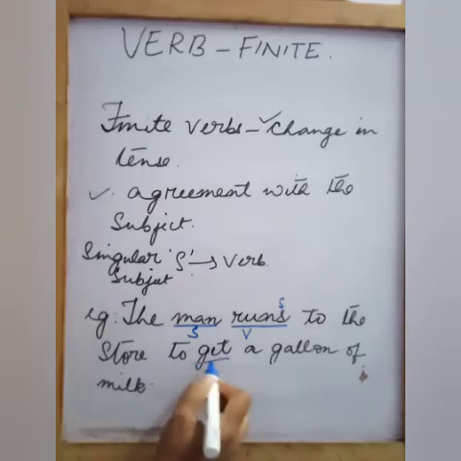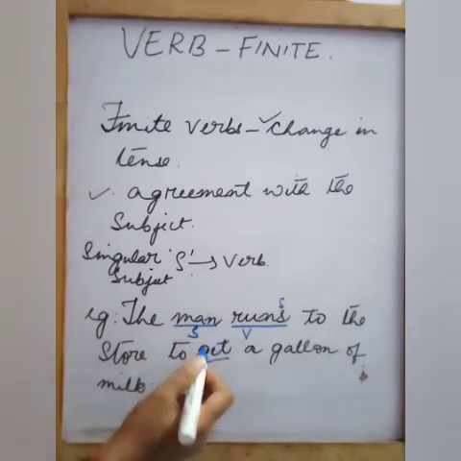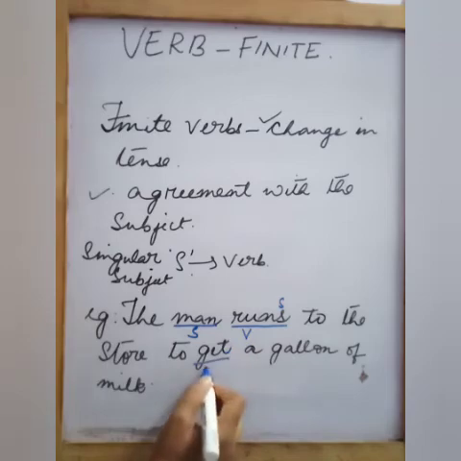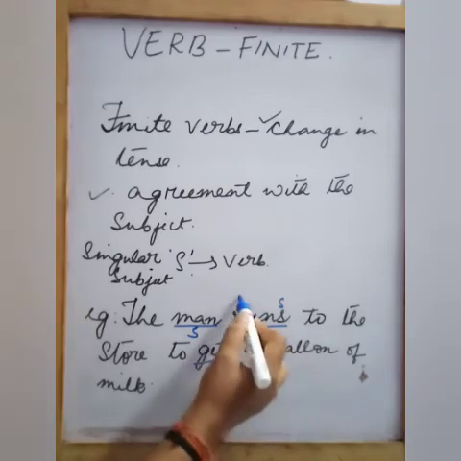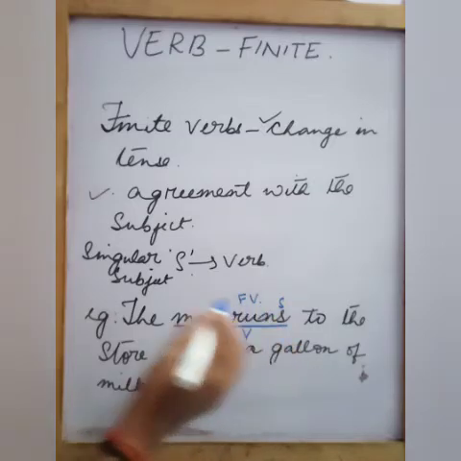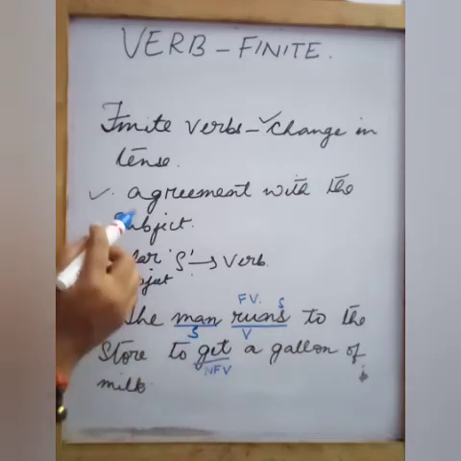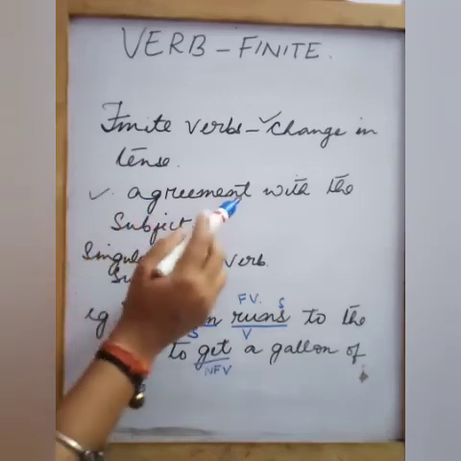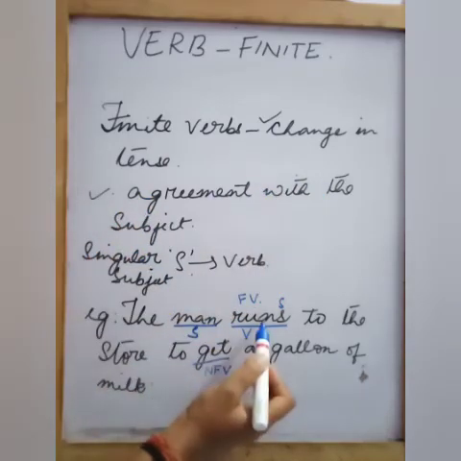Now this get is what? This is also a verb, but this is a non-finite verb. And this runs is the finite verb. It is in agreement with the subject. See, the second condition of the finite verb is what? Agreement with the subject. So this is the finite verb.